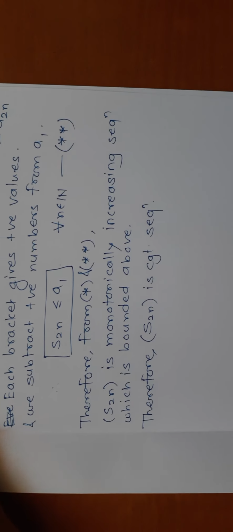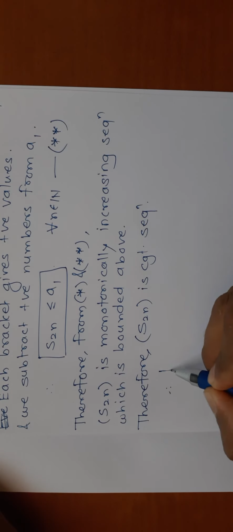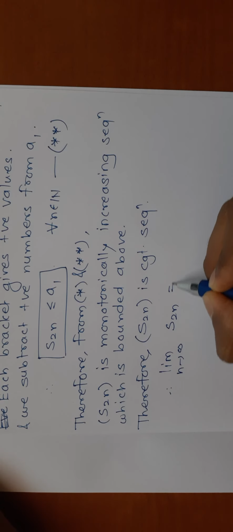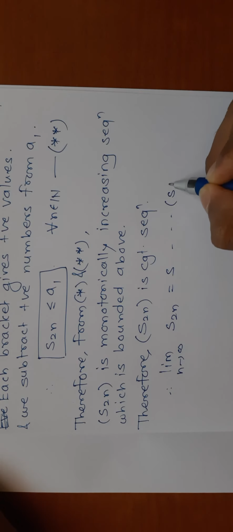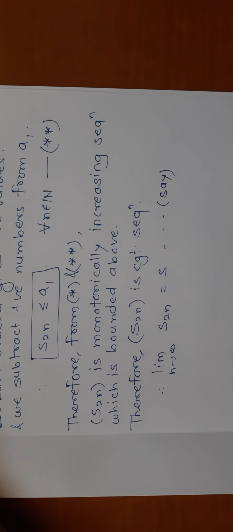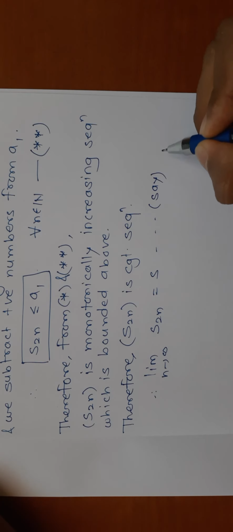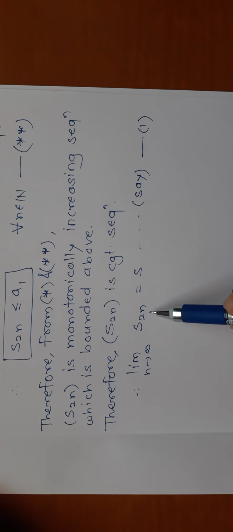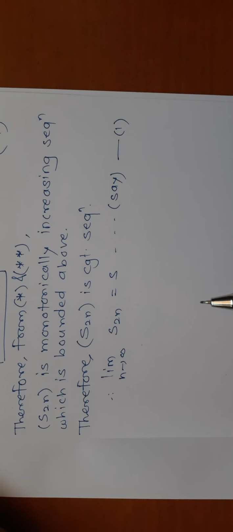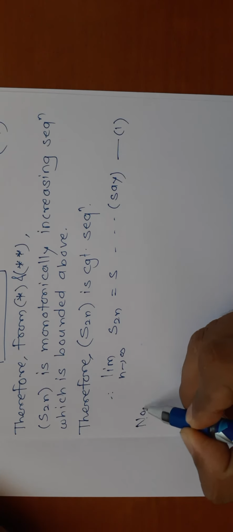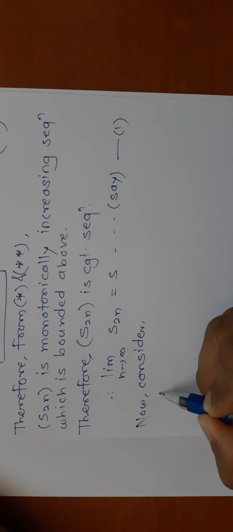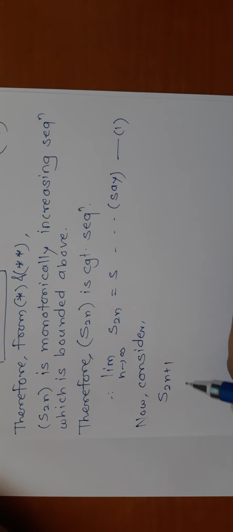If it is convergent then it converges somewhere. So we are saying S2n is convergent and converges to S. We have given the name S to it. This is equation number 1. So S2n, that means we had considered all even terms. Let us now consider all odd terms. So now consider S2n plus 1.